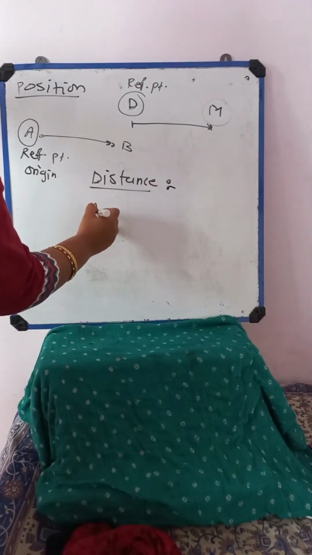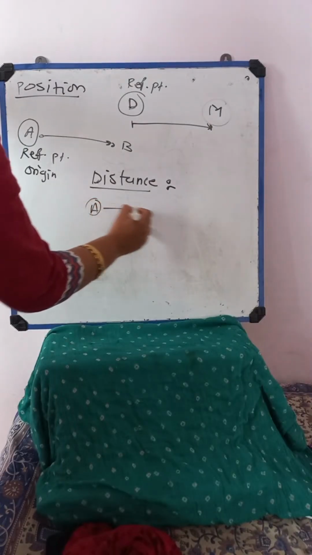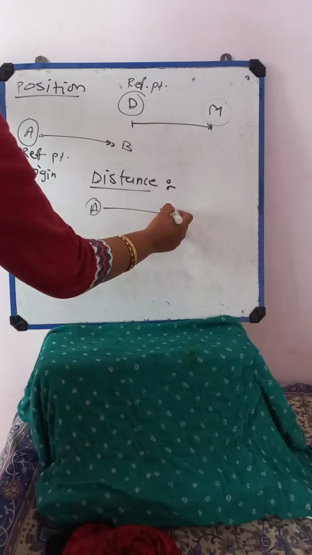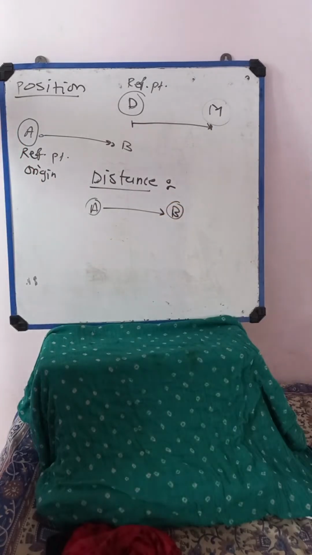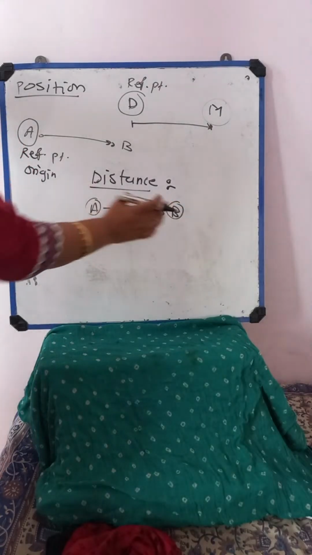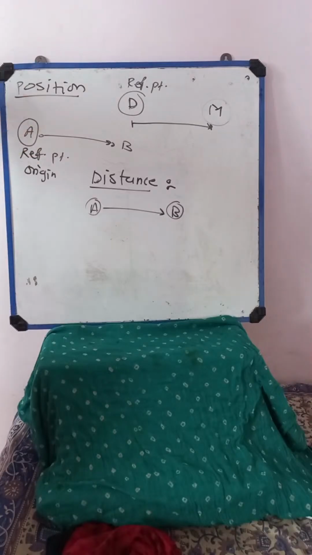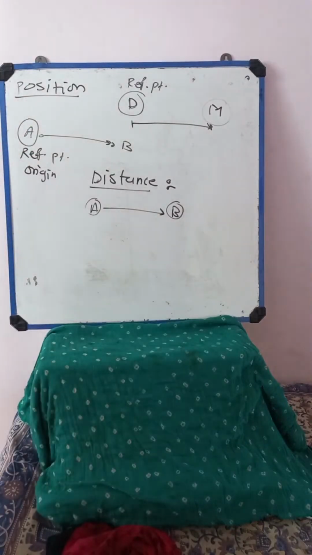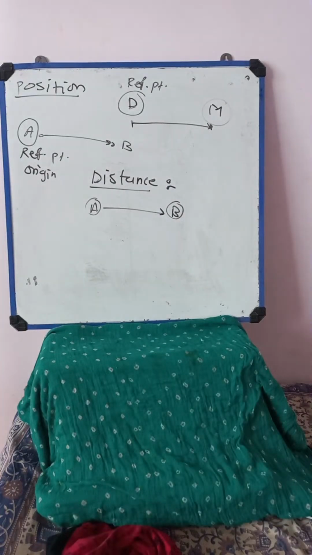Here some object moves from point A to point B. Okay, so it covers some path, and that path is measured in terms of length, and that is known as the path length. And that path length is nothing but the position. Can you get this? Not position, distance. It refers to the actual path covered by the object during the course of motion.